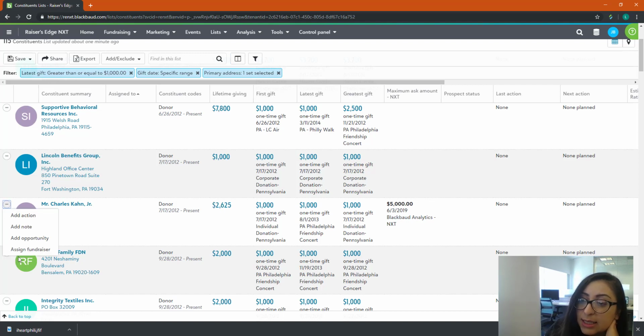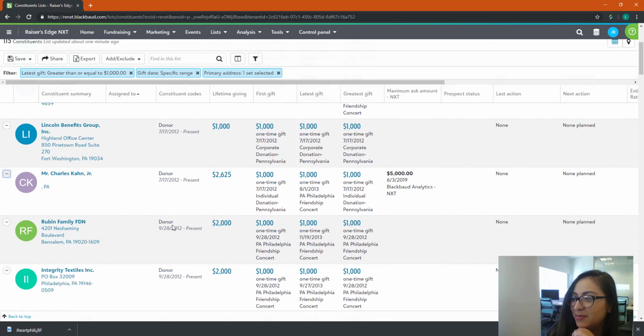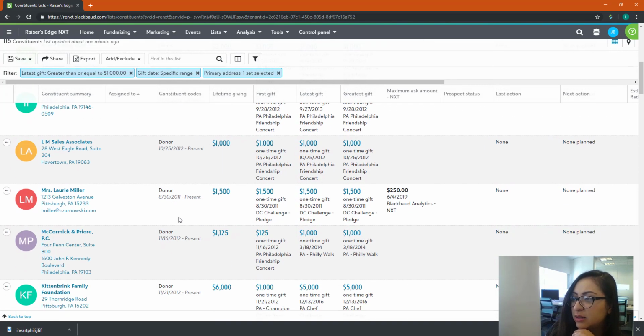If you'd like to be assigned to any of these folks, submit a ticket to the data team, and we'll make sure that they're assigned to you. And if you want to schedule an action, you want to make sure somebody reaches out to Miss Lori Miller and cultivates her. Now you can add this to do for yourself or for somebody else on your team. So here an example, I'm going to add an action to Miss Lori Miller's record. And I can do that just from here. Add action.